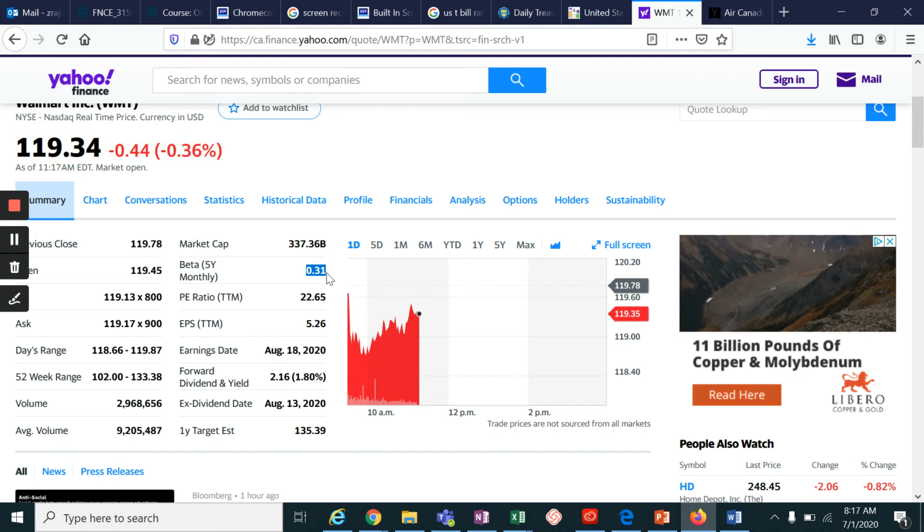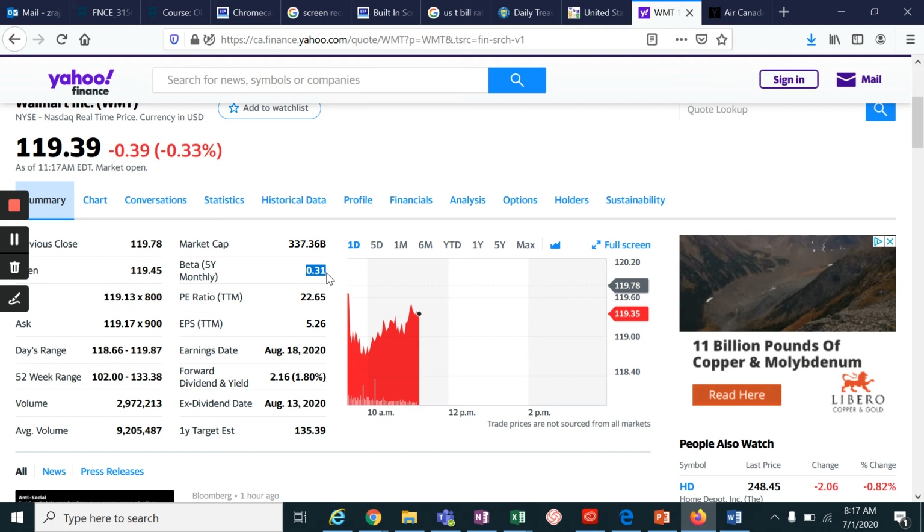When the stock is less risky, obviously the return which investors want is not high, because they are not investing in something risky. Still there is a risk premium because they are not investing in a risk-free security. They are still investing in a relatively risky security, which is the stock of Walmart in this case.